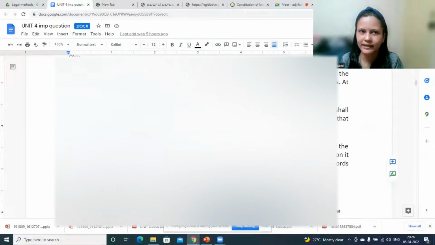Until the case is pending, they would not be able to use the truck. So it was said that when we are using the literal meaning, it is not serving the purpose, it is giving injustice. So what we can rather say is that even though legislation mentions that the vehicle shall be confiscated, we will replace the word shall with may.